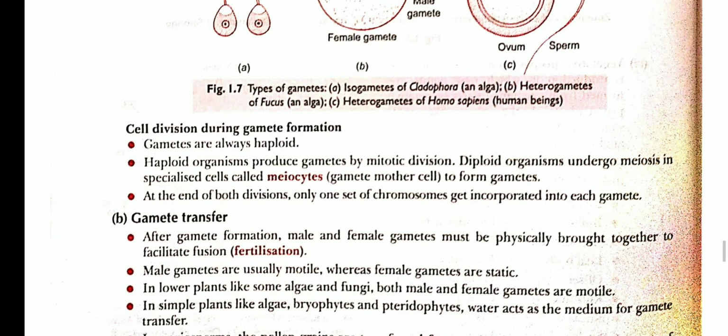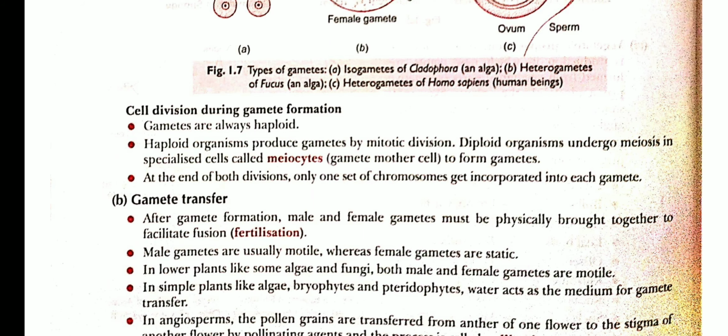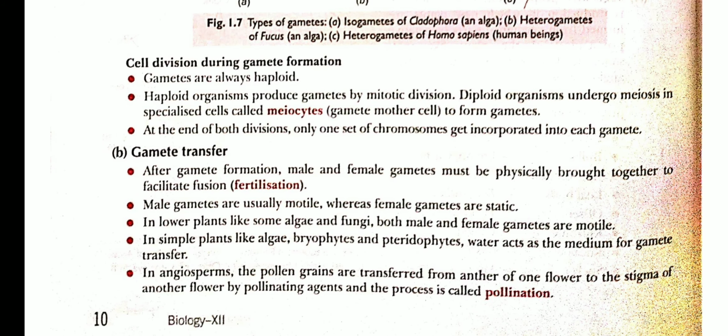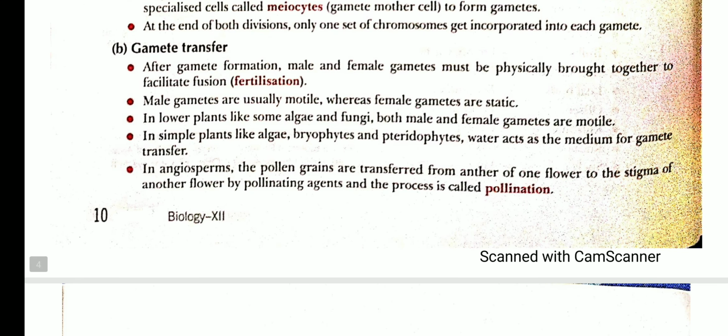So as I already told you, the cell division during gamete formation is meiosis, and gamete formation occurs in special cells called gamete mother cells, and gamete mother cells are called meiocytes. The meiocytes undergo meiosis and lead to the formation of the gametes, that is sperm and ovum. Second phase is gamete transfer. Gamete transfer is the main event of fertilization, in which gametes are physically brought together to facilitate fertilization.